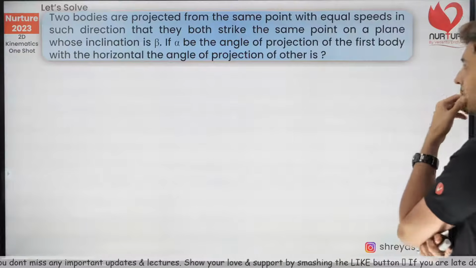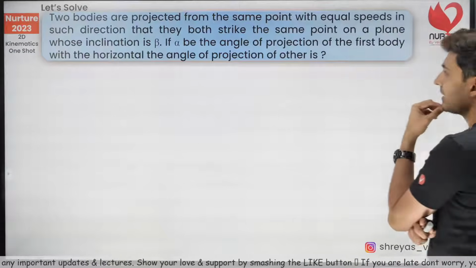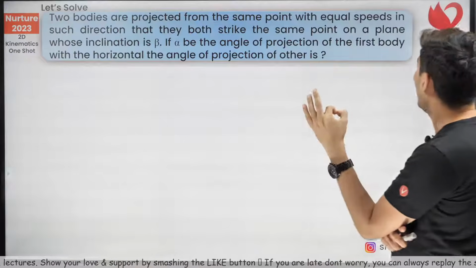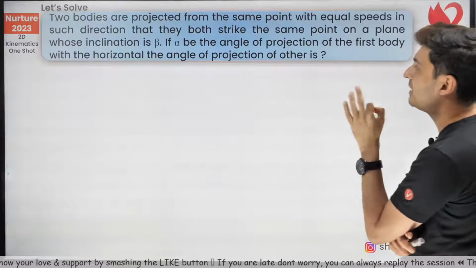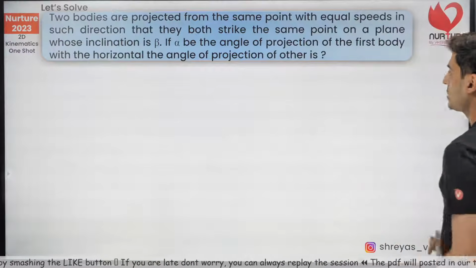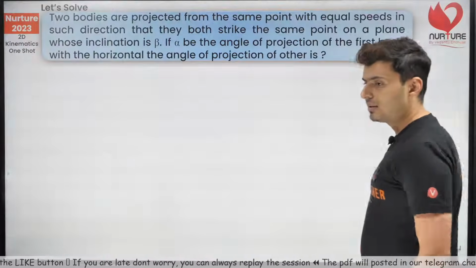Two bodies are projected from the same point with equal speeds in such a direction that they both strike the same point on a plane whose inclination is beta. If alpha be the angle of projection of the first body with the horizontal, then the angle of projection of the other is. Okay, let's try and understand what it means.